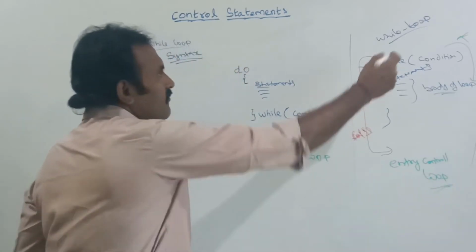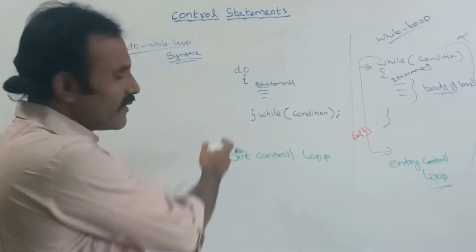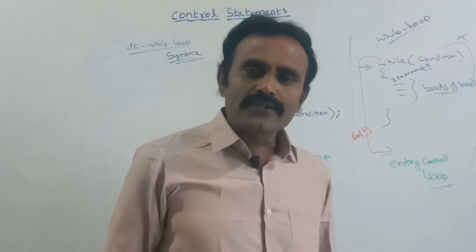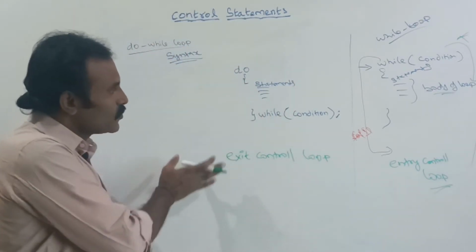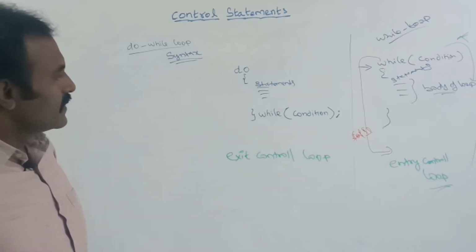While loop is entry control loop. This do while loop is known as exit control loop. So in this way this do while loop will be executed.